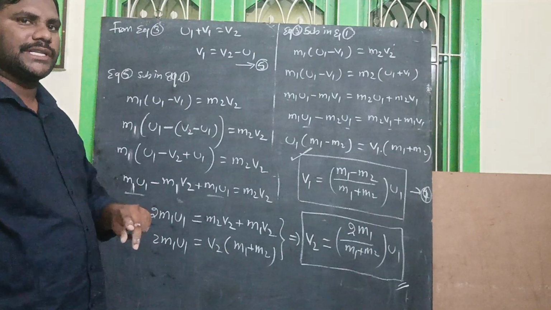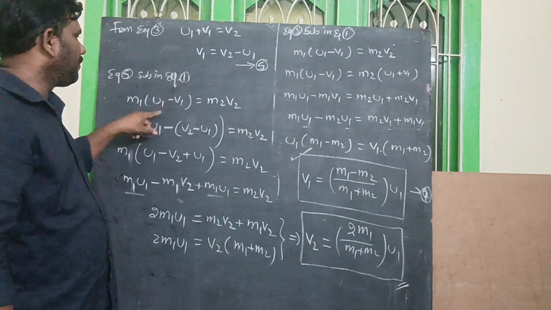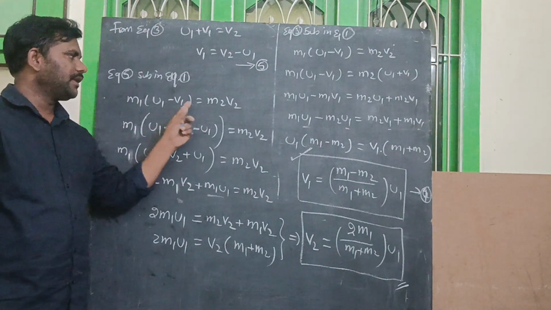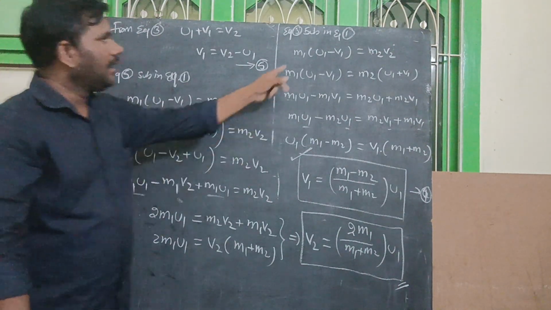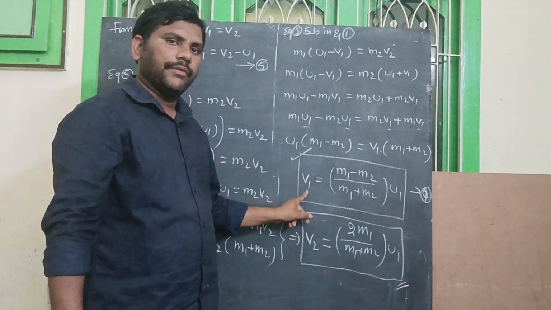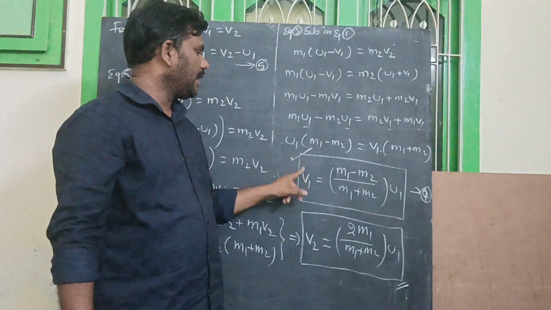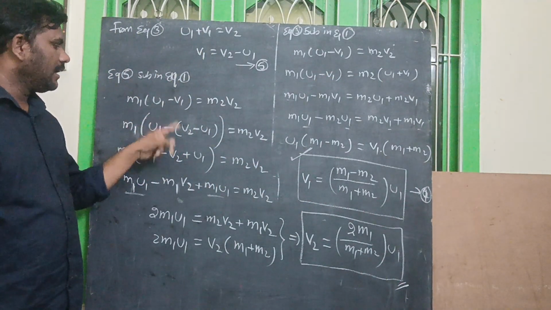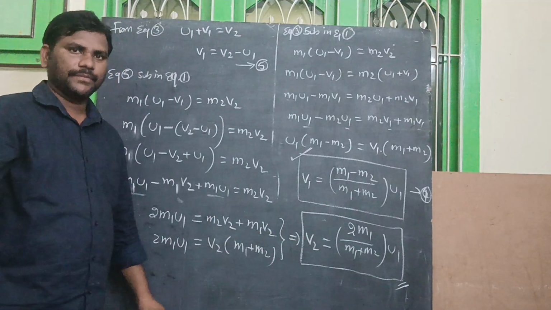This equation number 3 is substituted in equation number 1, m1 of u1 minus v1 is equal to m2 v2. Then we get v1, and that v1 value substituted, we can get the v2 value.